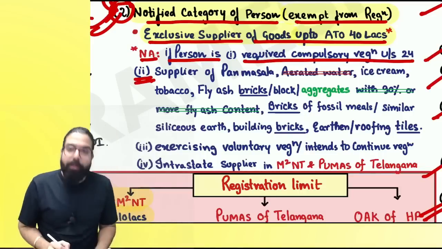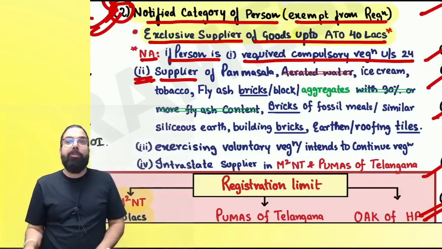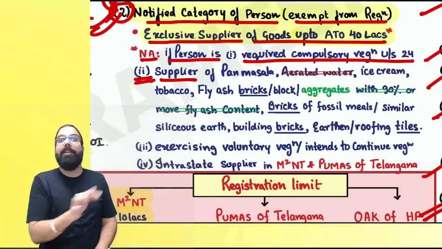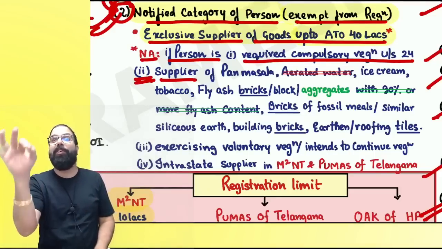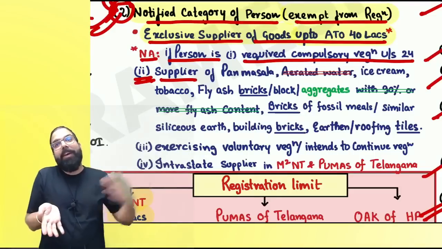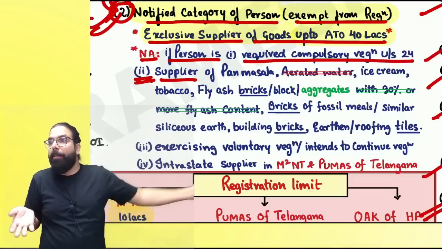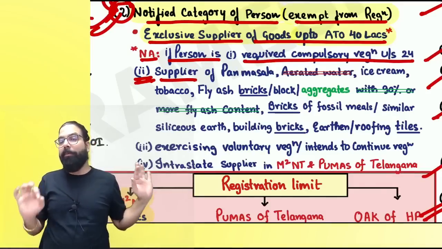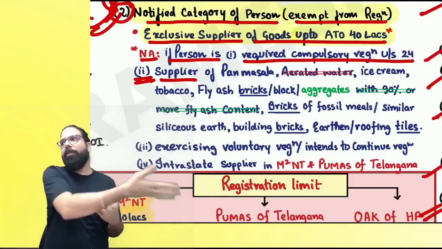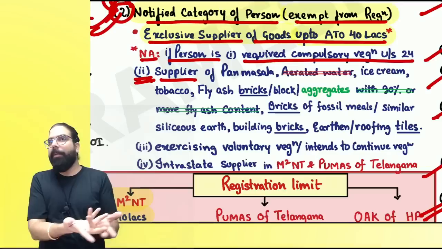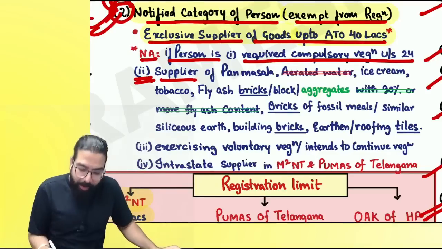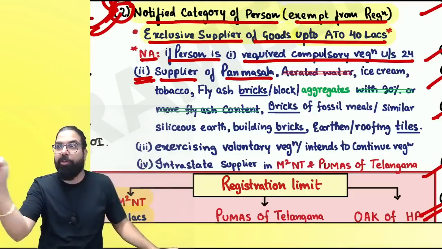If you are a supplier, Baba, if you are a supplier, it means you can manufacture and supply, you can buy and supply. Here we are not talking about manufacture only. A supplier can be a manufacturer supplier. He can buy and supply, so it can be anyone. A manufacturer also can supply. A trader also can supply. Can I go ahead, everyone? So if you are a supplier of pan masala, aerated water is not here.